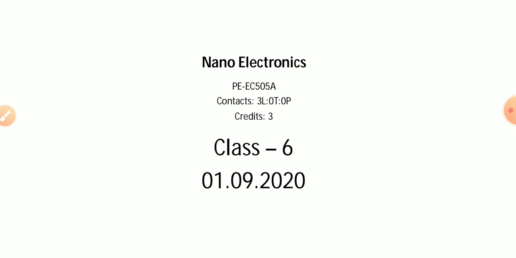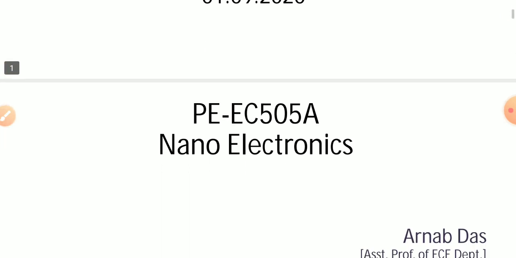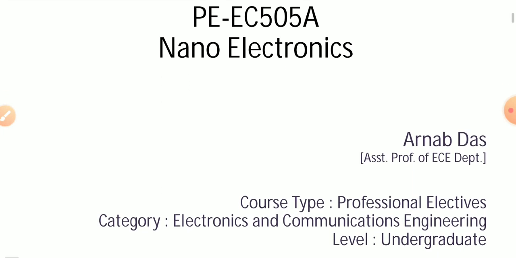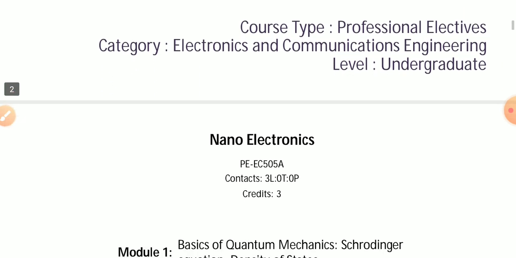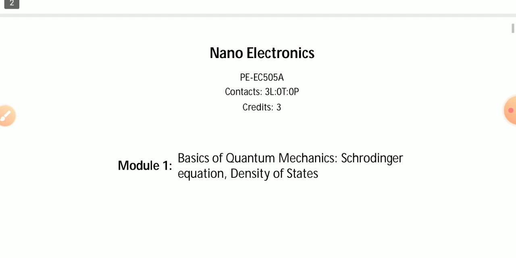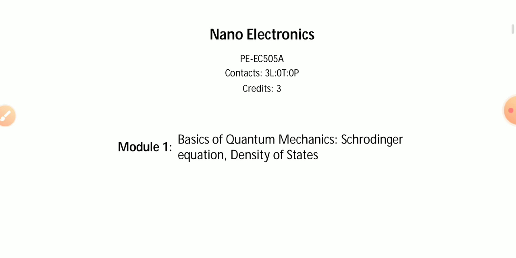The paper code for this paper is PE-EC505A. I am Arnav Das. Today we discuss the topic of module 1, which is the basis of quantum mechanics and also the Schrödinger equation and density of state.